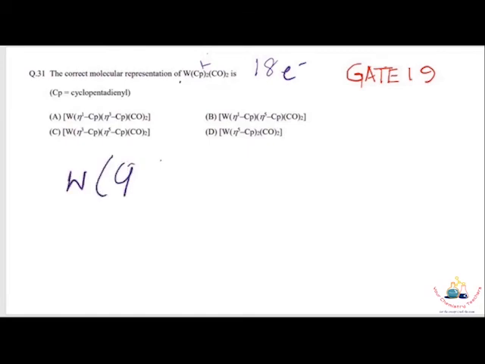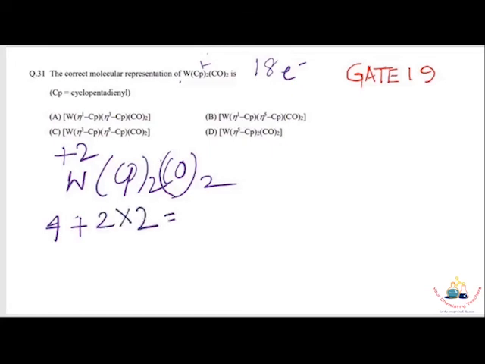This is the complex. Because whatever the hapticity of the cyclopentadienyl ligand, it always carries a minus charge, so tungsten here is in the +2 oxidation state. So tungsten provides 4 electrons, and here 2 carbonyl ligands are present, so 2 cross 2, so here is your 8 electrons. So 18 minus 8, there are 10 electrons left. You need 10 electrons to satisfy the 18 electron rule.